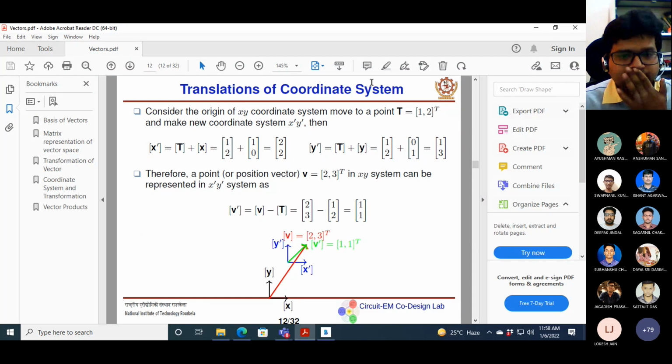Okay, so let's see about this translation of coordinate system. Time is almost over, so you can continue with this slide and then in the next class we will continue.